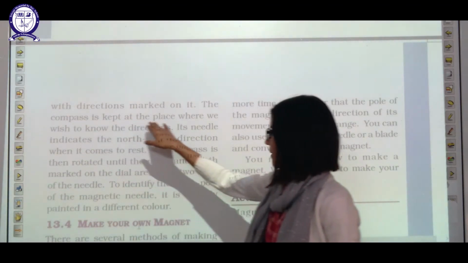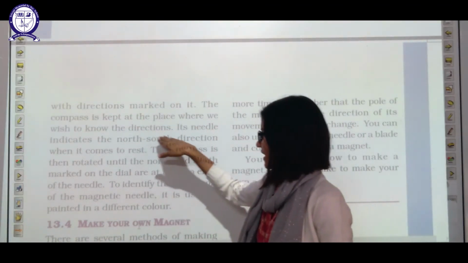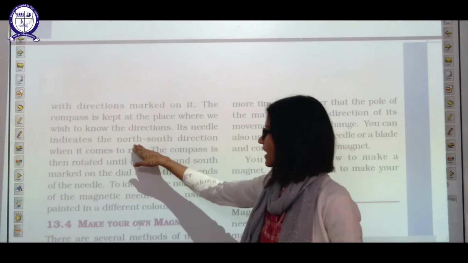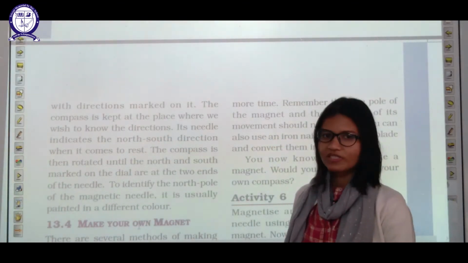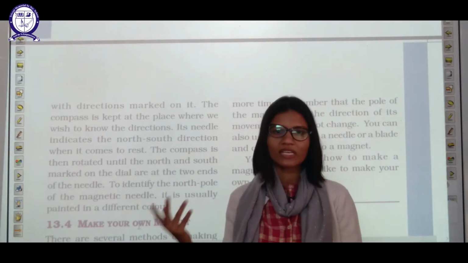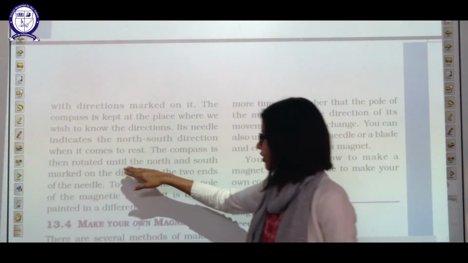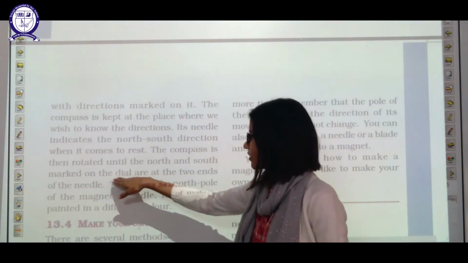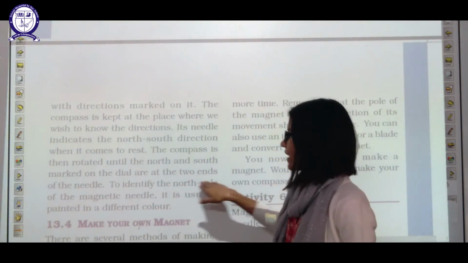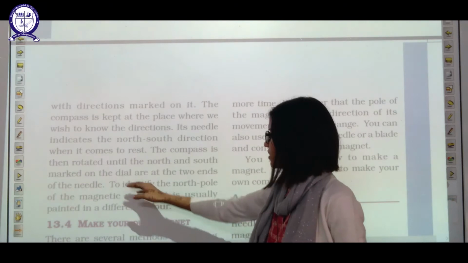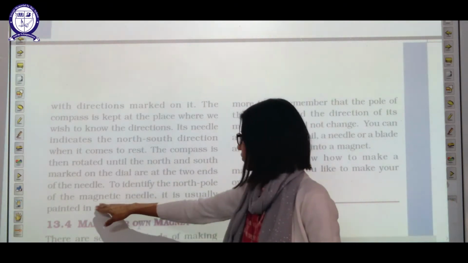The compass is kept in a place where we wish to know the direction. The needle indicates the north-south direction, obviously. By that direction we can find out east and west also. The compass is rotated until the north and south marks on the dial are at the two ends of the needle. It is very easy to identify the north pole of the magnetic needle.